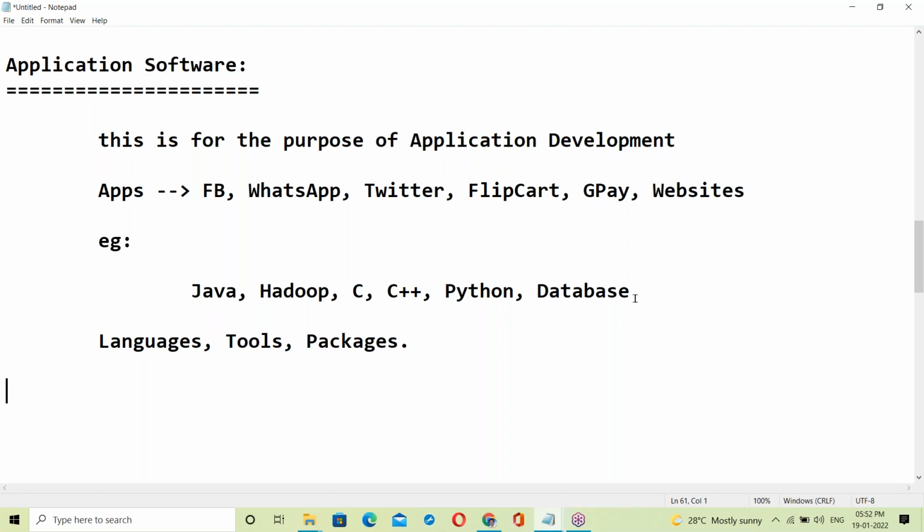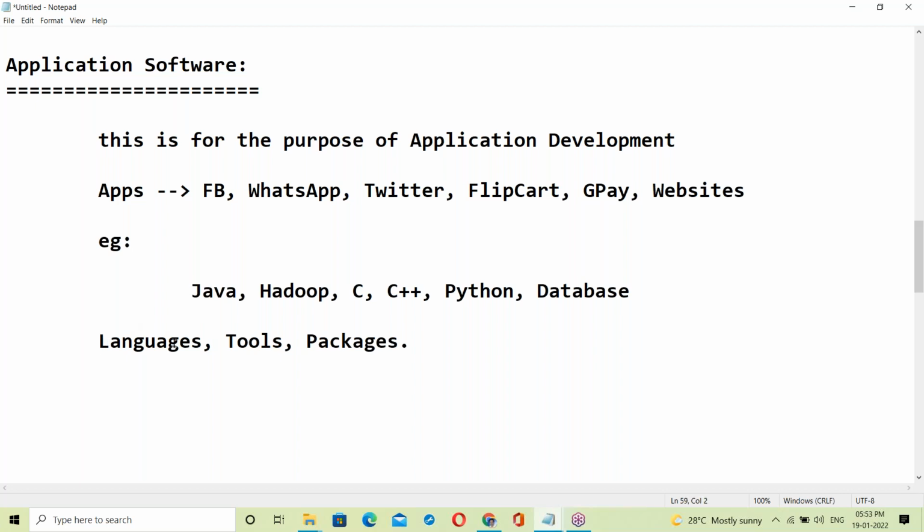So which is exactly application software? There is a very big list, around 100 technologies.